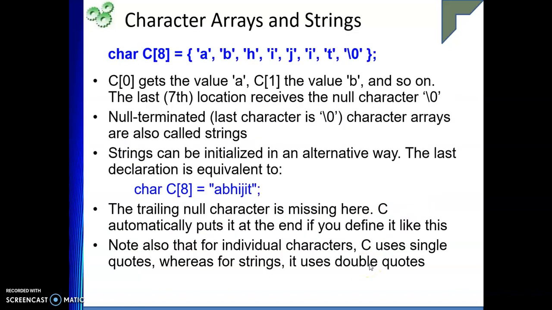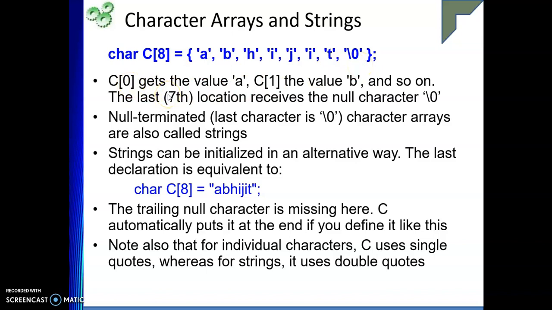Having said this, let us see one more example. Take the name "ABHIJIT". You can store it like this: char c[8], with each of these characters followed by the null character. Now we can say c[0] is A, c[1] is B, c[2] is H, c[3] is I, c[4] is J, c[5] is I, c[6] is T, and c[7], suppose, is the null character, slash zero.